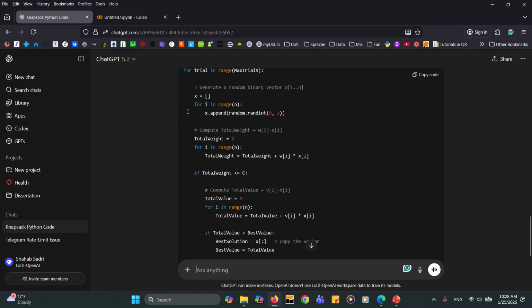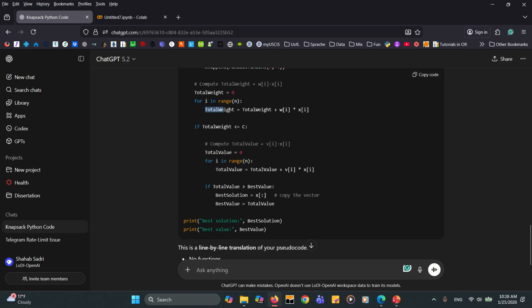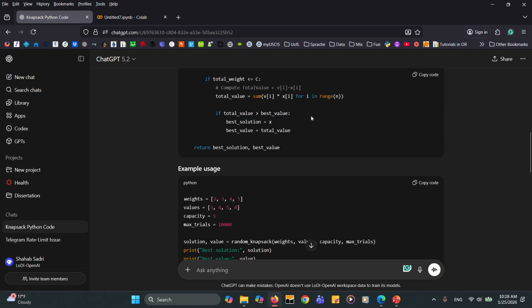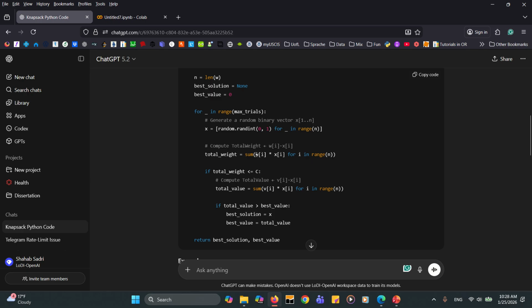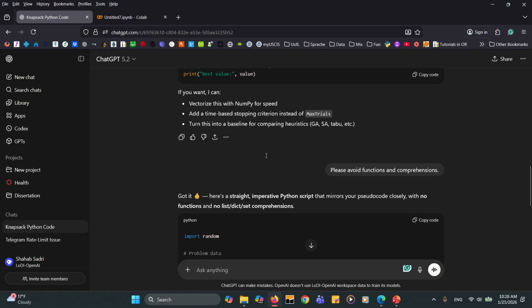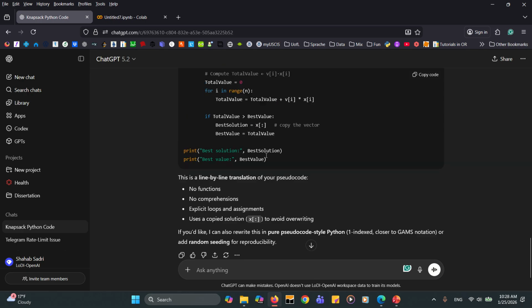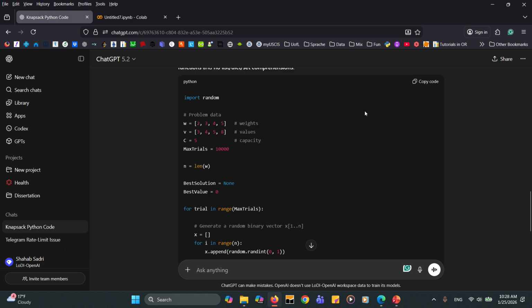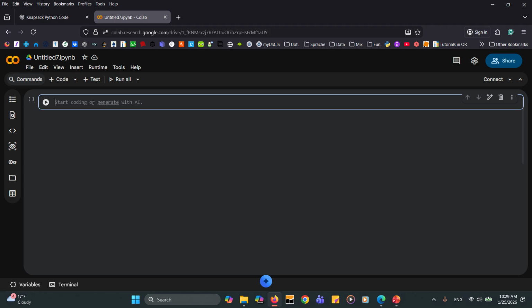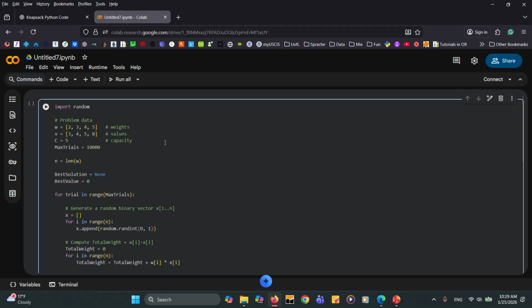And also, if we look at the total weight here, we actually have that for loop, for i in range of this. The total weight will be updated using this, without having sum or the line that we saw previously. So now we need to simply copy paste this block of code into the Colab, and we have our